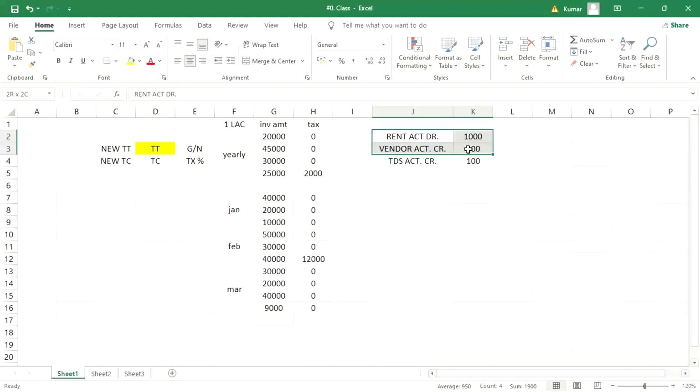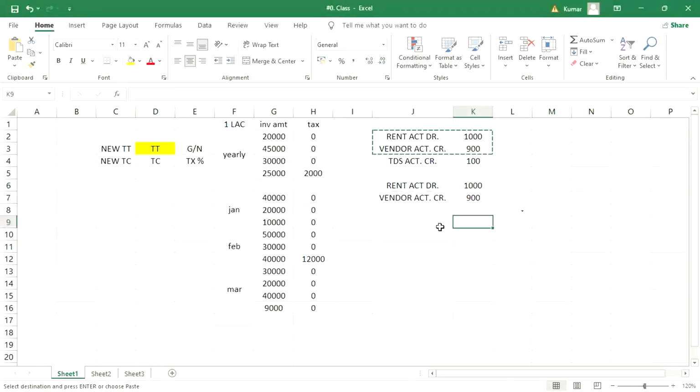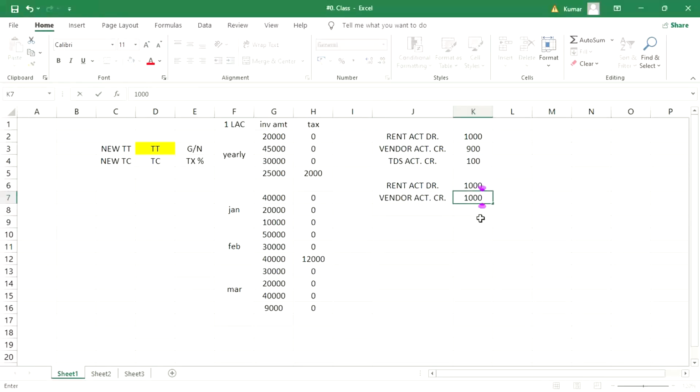Now here the vendor is saying that no, I need my full amount. If I have sent an invoice worth 1000 rupees, I need 1000 payment. So that will happen only if the vendor is credited with 1000, then only 1000 worth of payment will be made. But the problem is the TDS deduction is required. It must be deducted, right?